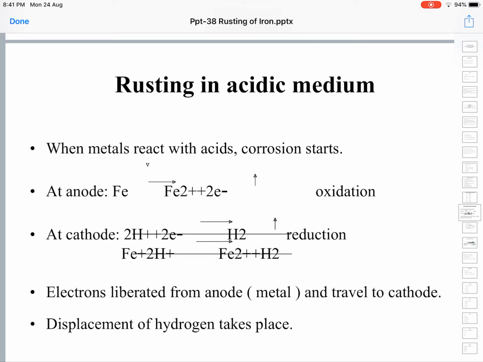So the net reaction in the acidic medium is Fe plus 2H+ gives Fe2+ plus H2 gas evolved. Electrons liberated from the anodic metal travel to the cathode. So here in the acidic medium, displacement of iron takes place. That is why we say that reactive metals liberate hydrogen gas from acids. This is what is actually happening.